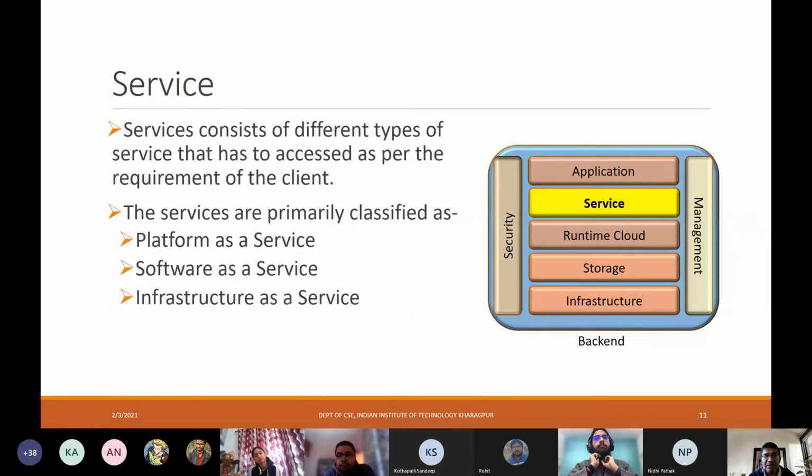The service layer consists of different types of services that have to be accessed as per the requirement of the client. And what are these? Primarily three different types of services are there. What are these? Infrastructure as a service, software as a service, and platform as a service, right? These are the three primary types of services provided as part of cloud computing. So these services are part of the service layer.